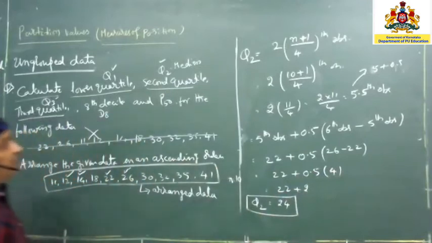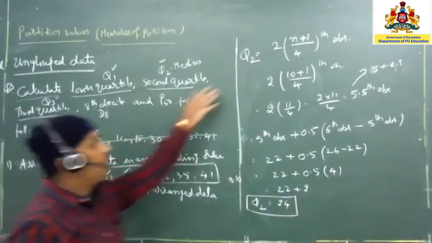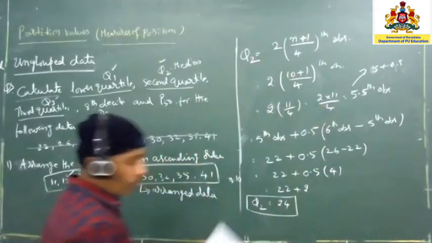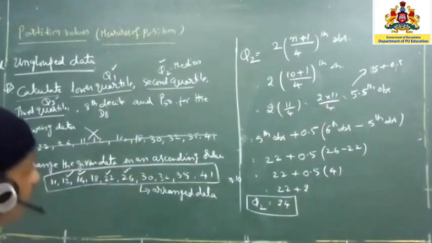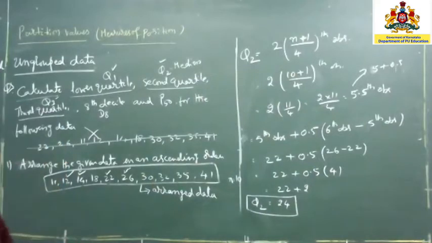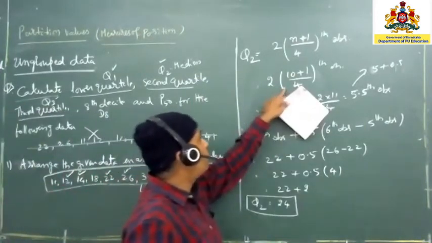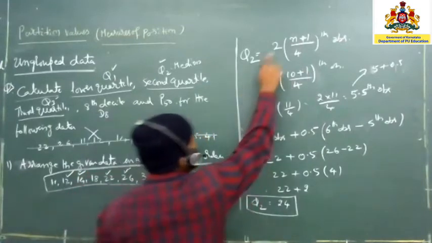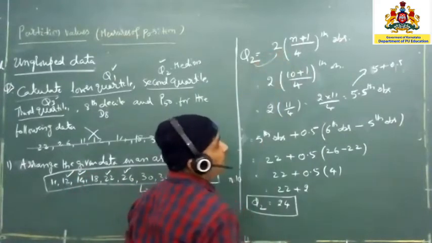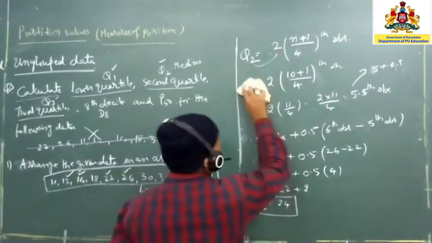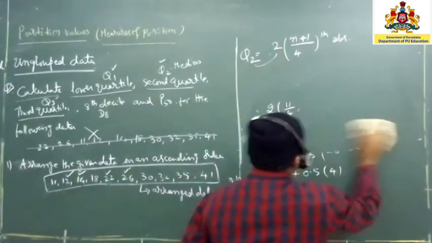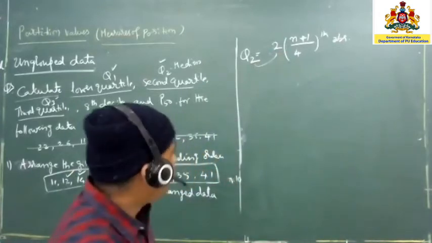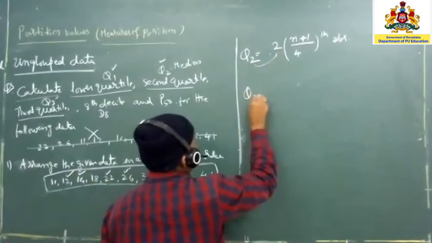Hope you have understood. Once you know Q1, you know Q1, Q2, Q3 and D1, D2, D9, P1, P2, everything. Anyhow, one more example we are going to see. This is the way we have to calculate Q2. You should take care: if it is Q1, 1 will be there; Q2 in the sense 2 will be there. Now I am going to write it as Q3, and find the difference yourself.